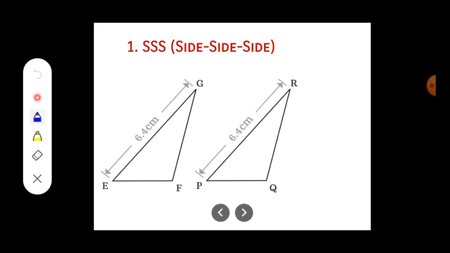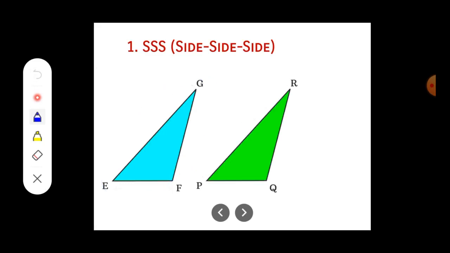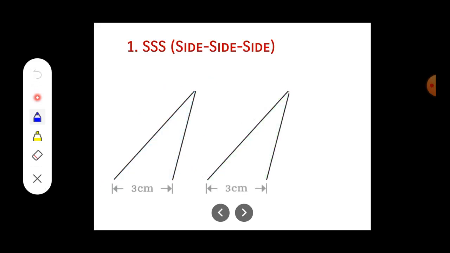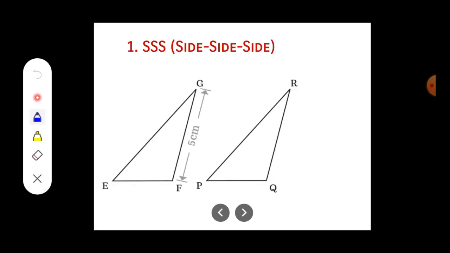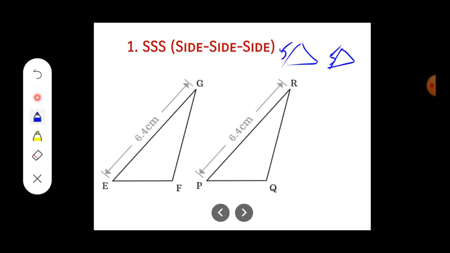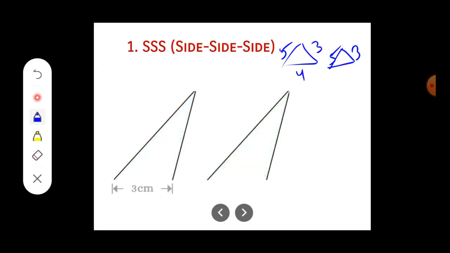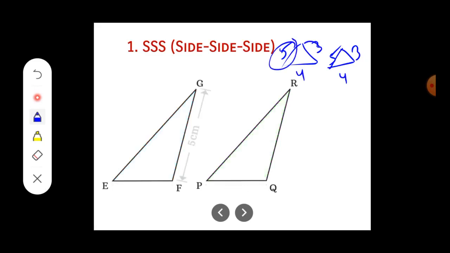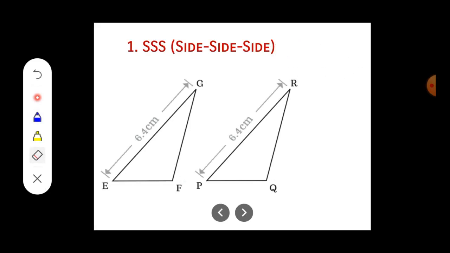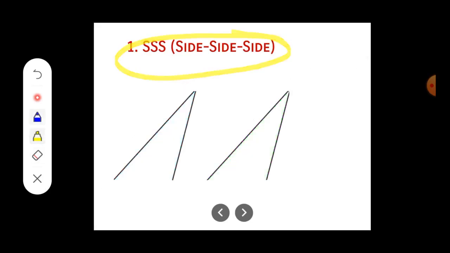If the three sides of one triangle are equal to the three corresponding sides, say for this one triangle I am making here, suppose this is 5 centimeter, this is also 5 centimeter, this is 3 centimeter, this is 3 centimeter, this is 4 centimeter, this is 4 centimeter. All are based on the side we are comparing, isn't it? Yes, we are comparing based on the side. So at that time, the congruent rule is considered the side, side, side congruency rule.